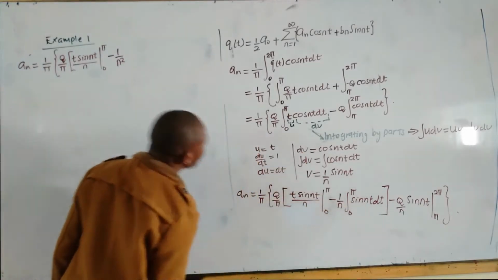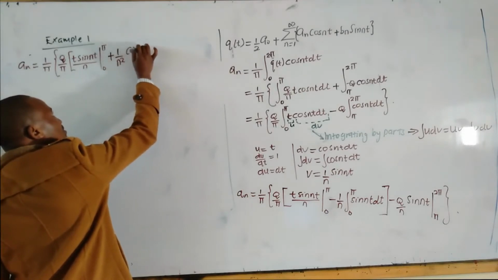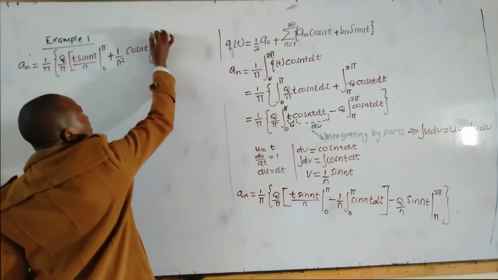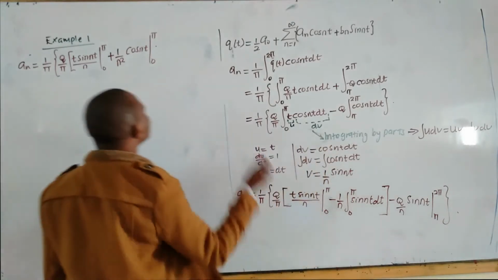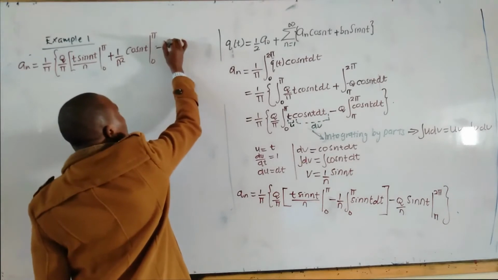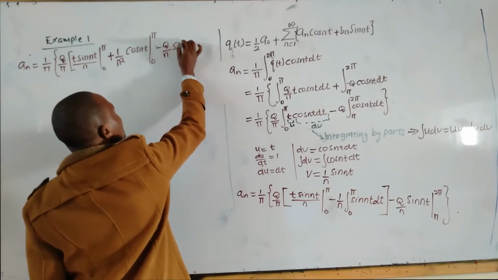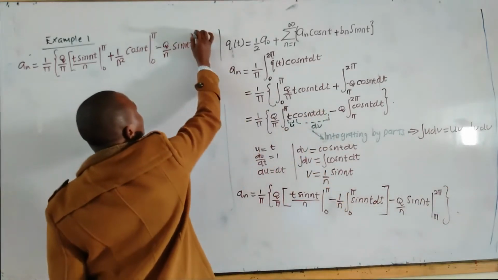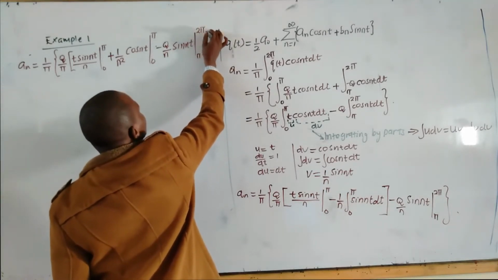Integrating the sine function will give you negative cosine, which will change that sign to positive. Apply limit from 0 to pi. This one, there is no integration taking place, just subtracting q all over n sine nt, then apply limit from pi to 2 pi, and then we close that bracket.